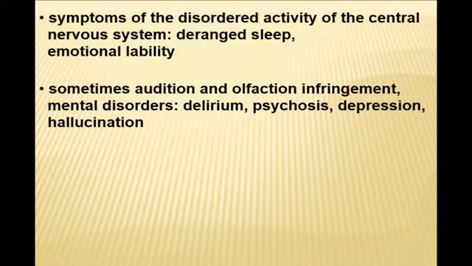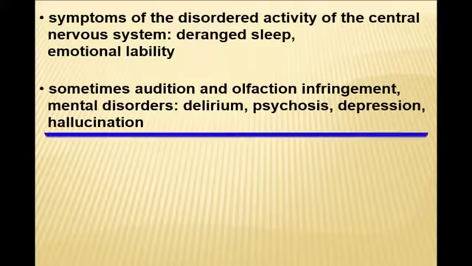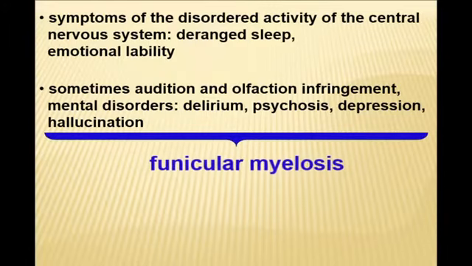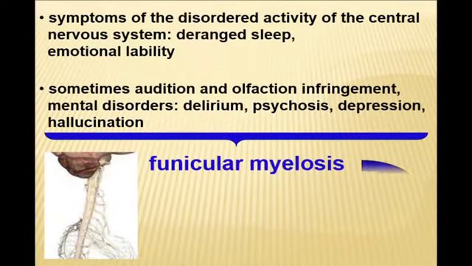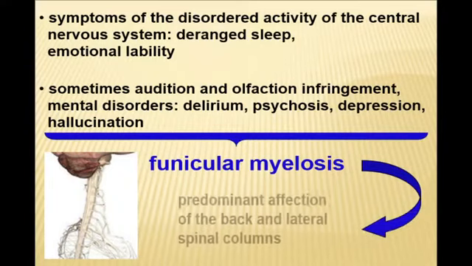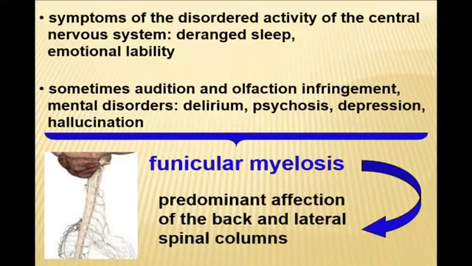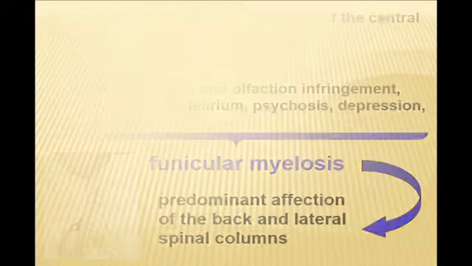If you remember our first lectures when we assessed consciousness of the patient: non-adequately excited, we are talking about delirium, hallucination, psychosis, or the opposite, non-adequately depressed. All these problems are called funicular myelosis, a specific affection of the nervous system with predominant affection of the back and lateral spinal columns, and first of all problems with the peripheral nervous system.